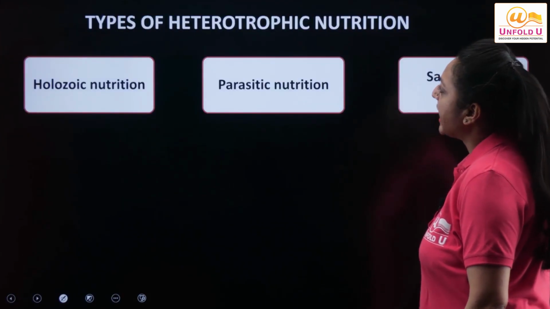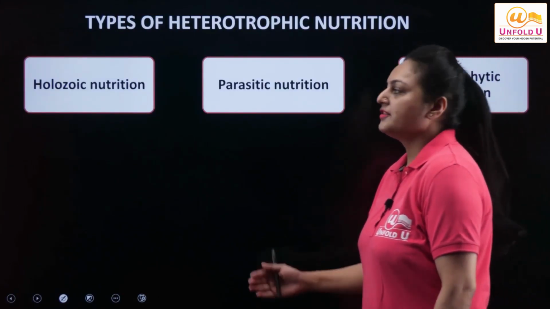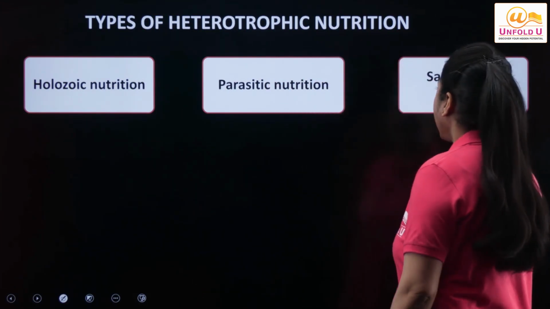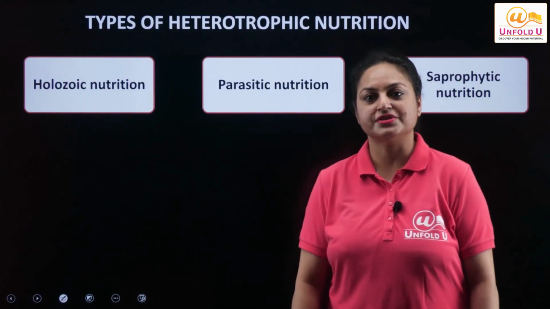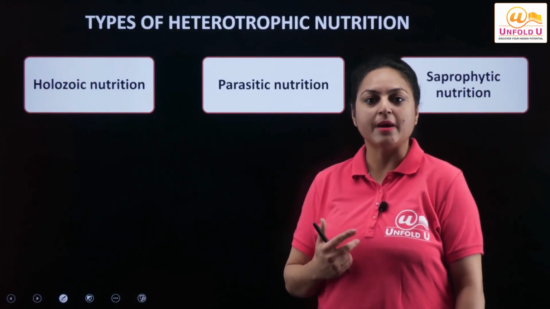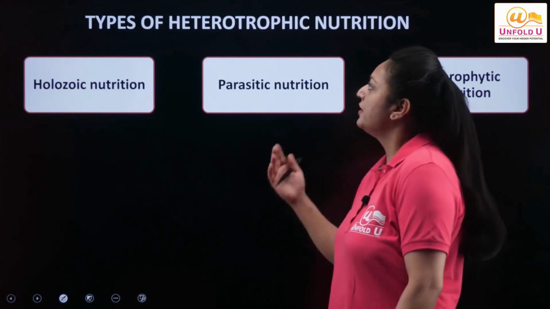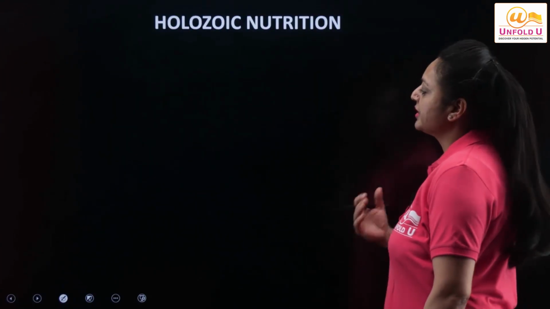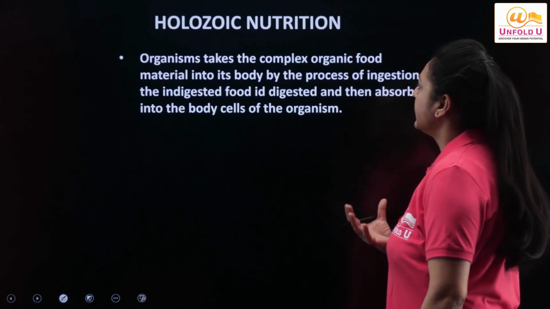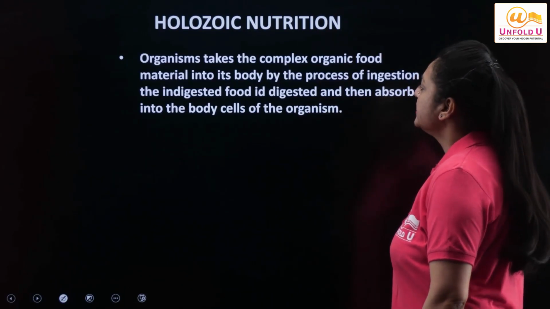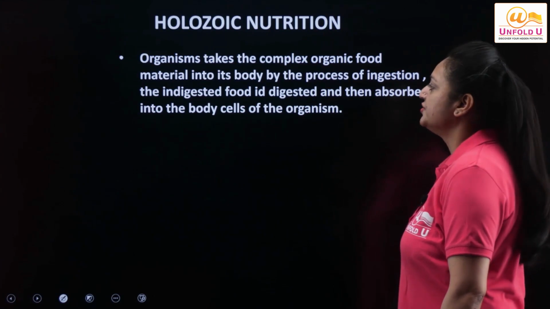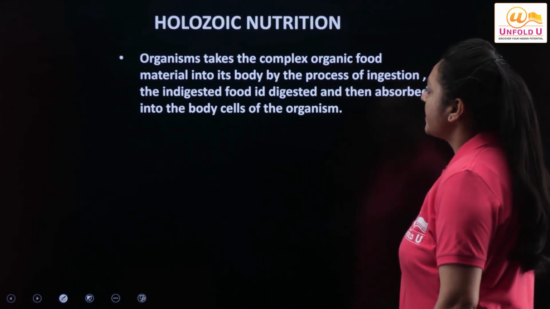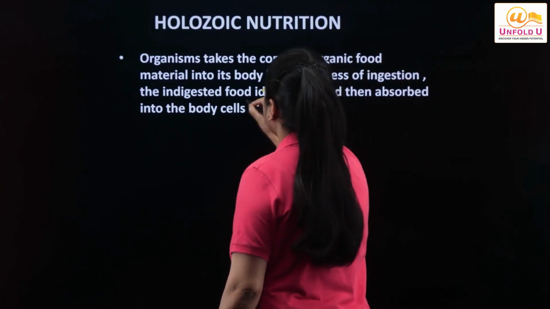So we have different types of heterotrophic nutrition. The first one is holozoic nutrition, second is parasitic mode, and the third one is saprophytic nutrition. Let's first understand one by one the different types of heterotrophic nutrition. Coming on to the first type, holozoic nutrition. Organisms take the complex organic material into their body by the process of ingestion. The food is digested and absorbed by the body cells of the organisms.